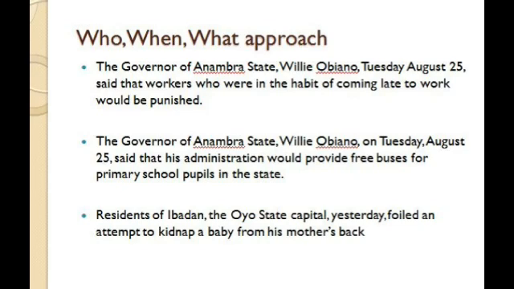Look at the last example there. Residents of Ibadan, the Oyo State capital, yesterday foiled an attempt to kidnap a baby from his mother's back. The first element there, the who element, residents of Ibadan. The when element, yesterday. The what element, they foiled an attempt to kidnap a baby from the mother's back. At least you can see 3 elements here.